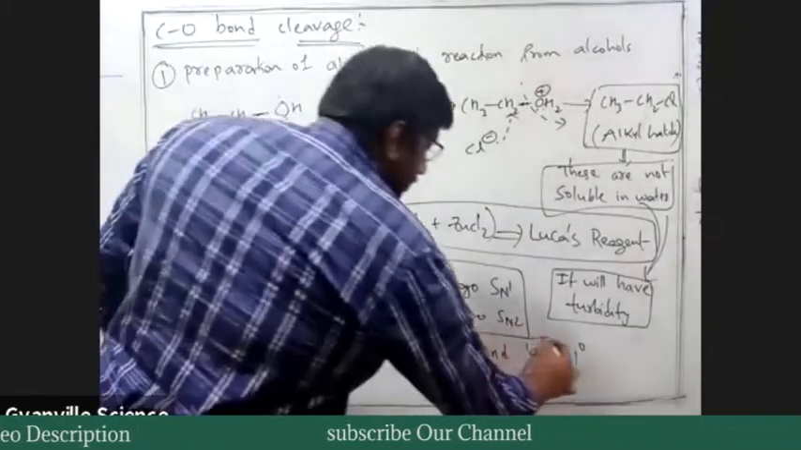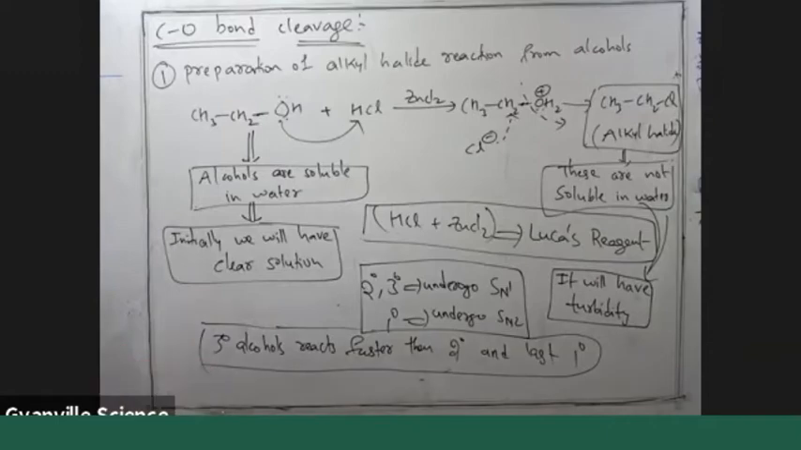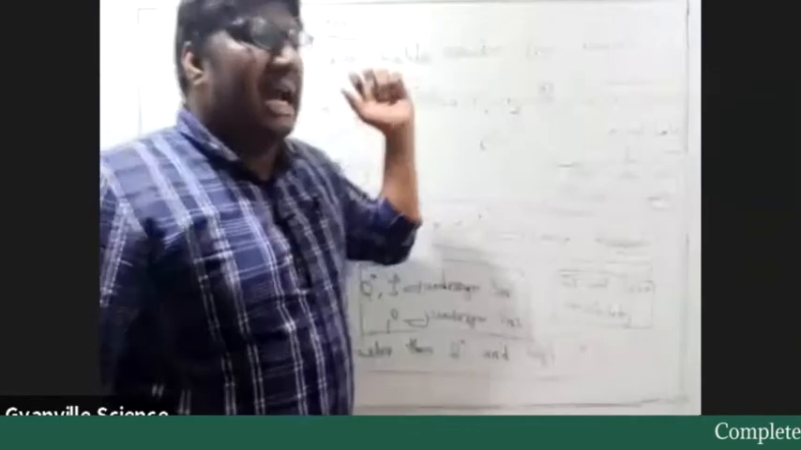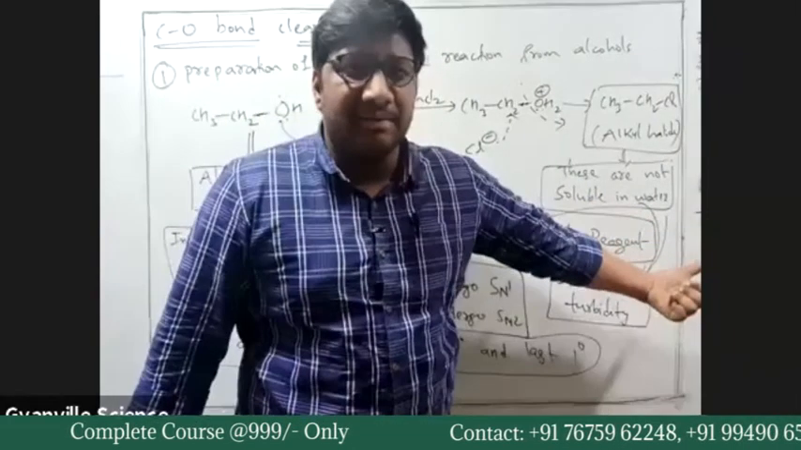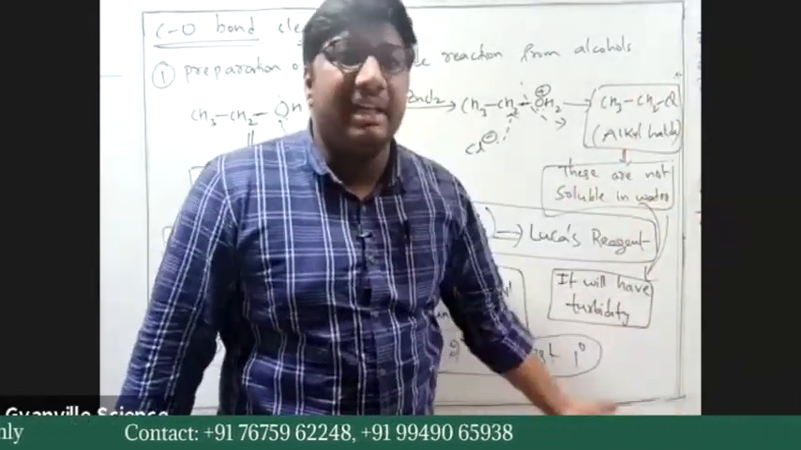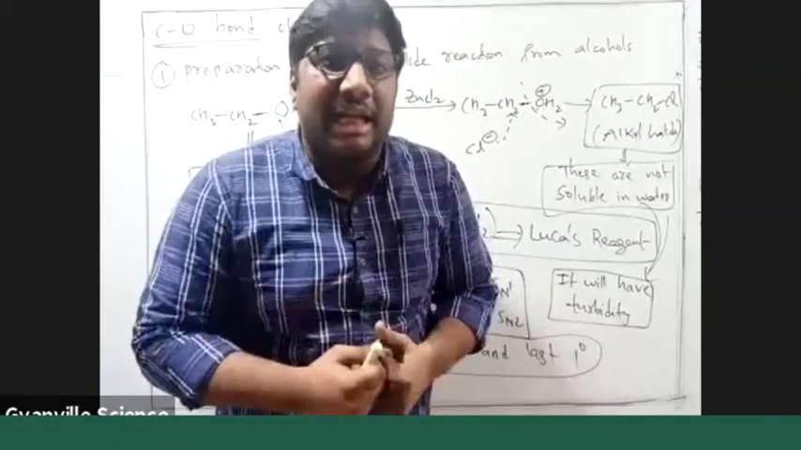Okay. So write down this. When you take a tertiary alcohol and add HCl and ZnCl2, you will end up with turbidity. Yes or no? But initially, whatever alcohol you have taken, you don't know.